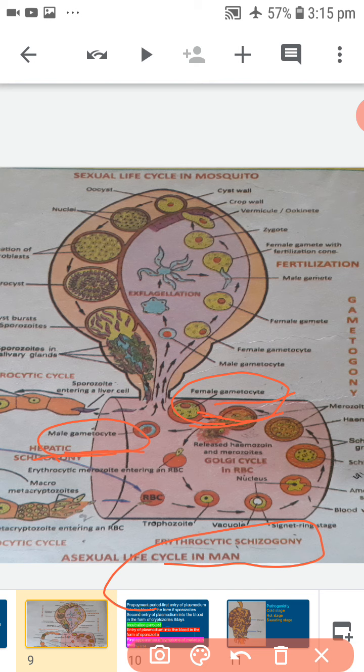Next, life cycle of Plasmodium in mosquito.